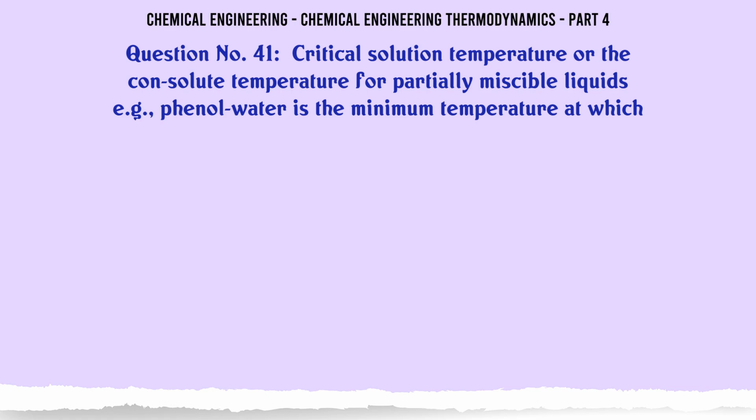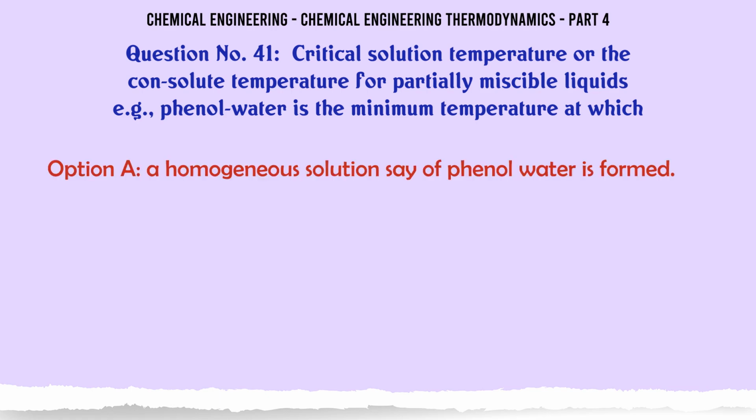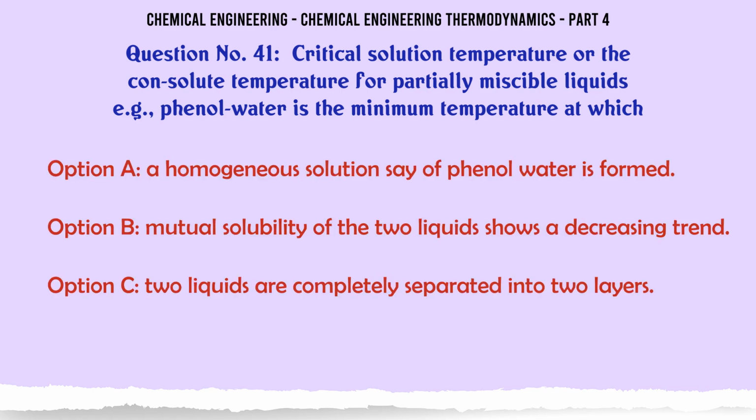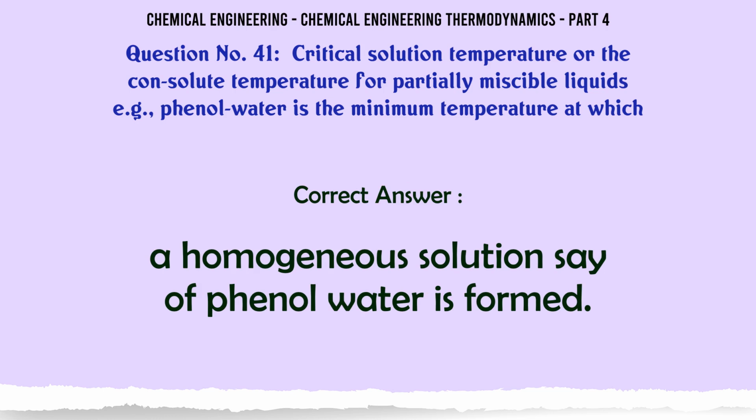Critical solution temperature or the consolute temperature for partially miscible liquids, e.g. phenol water, is the minimum temperature at which A. a homogeneous solution, say of phenol water, is formed. B. Mutual solubility of the two liquids shows a decreasing trend. C. Two liquids are completely separated into two layers. D. None of these. The correct answer is a homogeneous solution, say of phenol water, is formed.